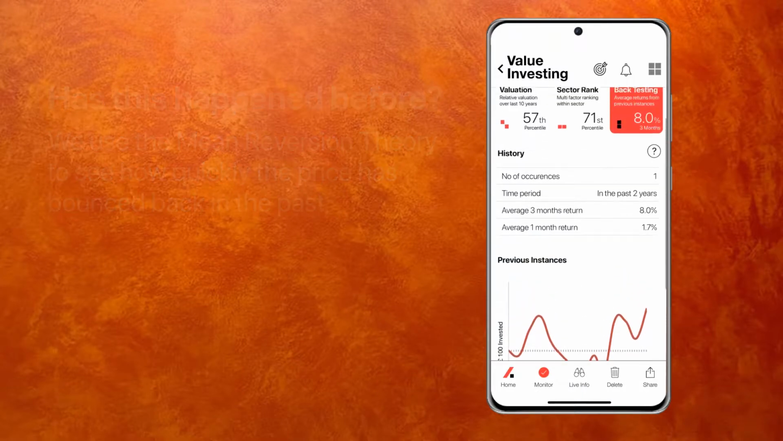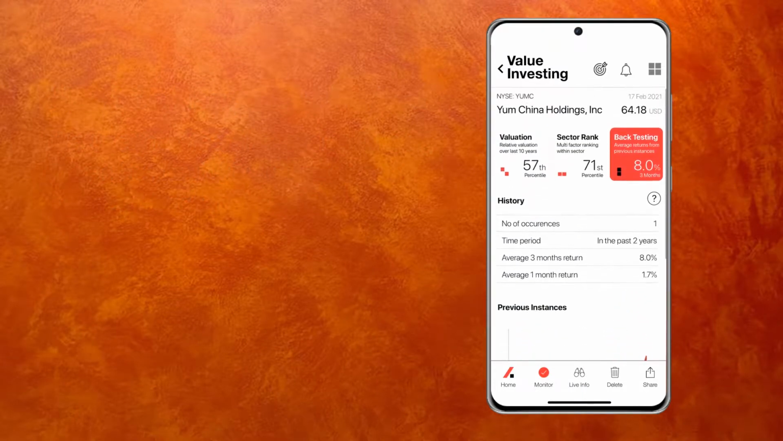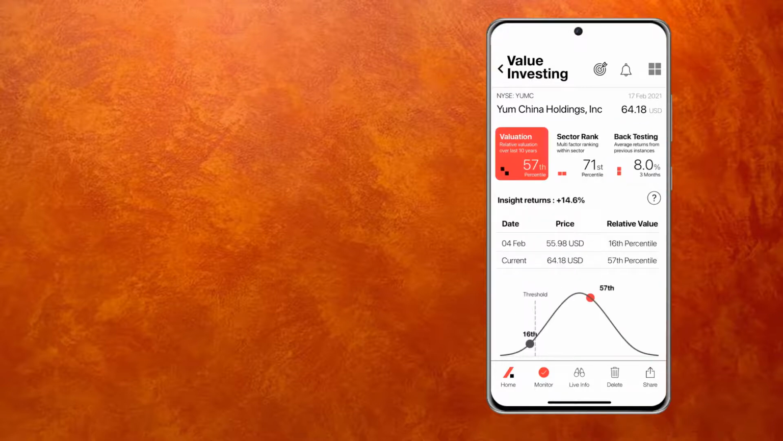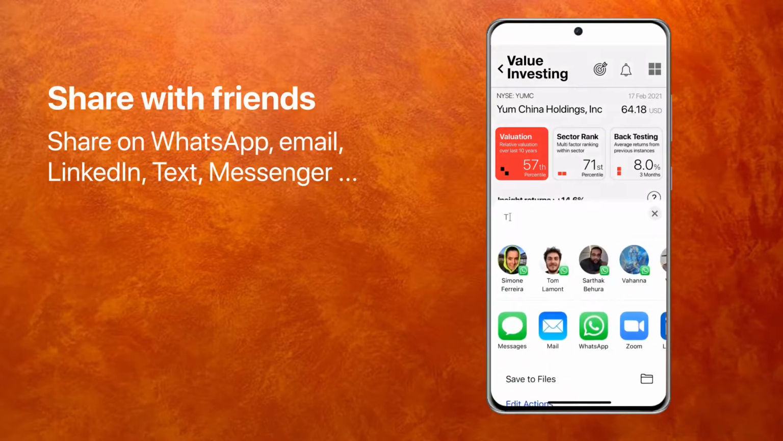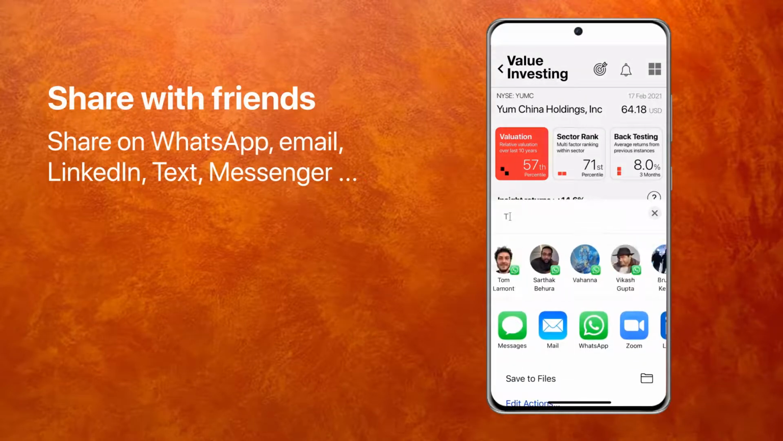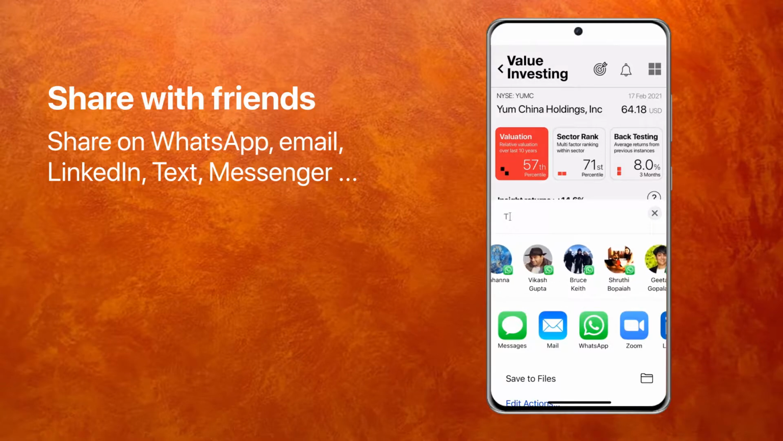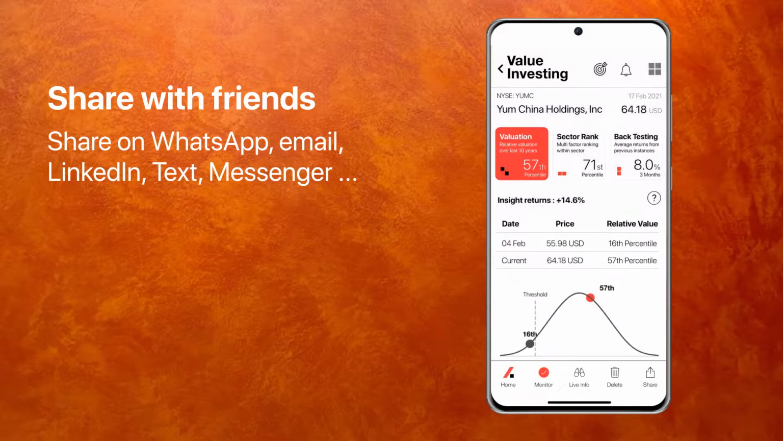So that's it. The one thing I should add here is that if you wanted to share this insight or signal with your friends, you can just click on the share button, and you would open up a whole social media option where you can post this on WhatsApp, LinkedIn, email, text, etc., whatever you wish.